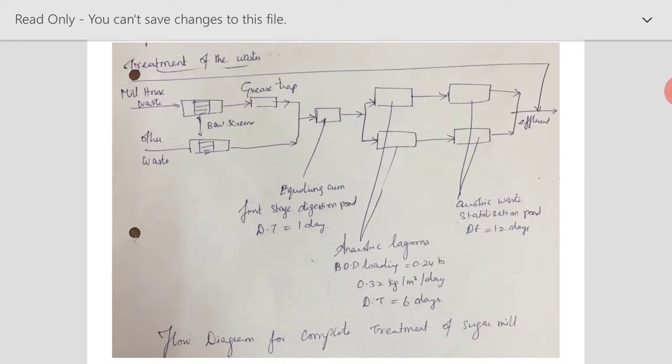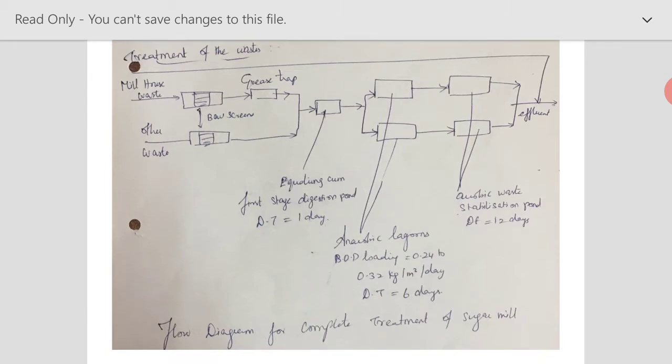And how do we treat this wastewater? So this is a treatment flow chart which is showing you that the mill house waste as well as the other waste constituting from the sugar industry is taken to the bar screen where all the floating materials will be screened off. Then it will be taken to the grease trap in case of mill house waste. Why? Because as we are using cans and greases in these crushing units, a small amount of grease will be discharged in this wastewater, so it will be taken to the grease trap and all these greases will be removed. Finally, these two wastes will combine together and be taken to the equalization tank.